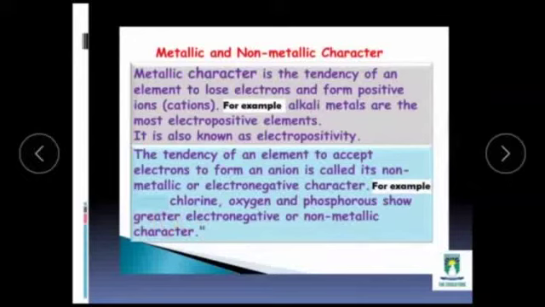And what are the examples for electropositivity? For example, sodium metal, Na, has one electron in its outermost shell, so sodium will tend to lose that one electron in order to complete its octet, and this is the electropositive or metallic character of sodium.